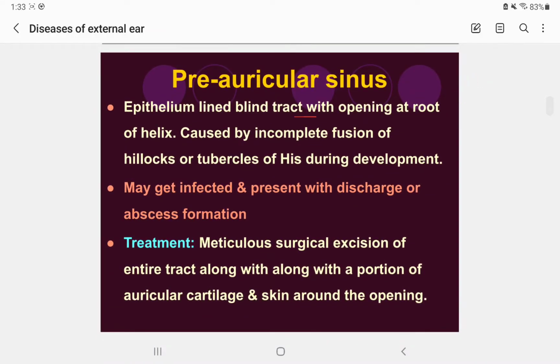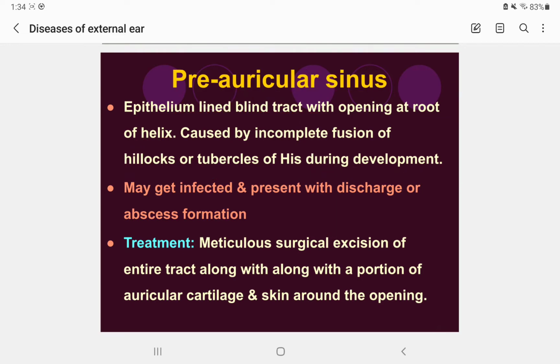So what is a sinus? You will have to read this in surgery as well. It is an epithelium lined blind tract with an opening at the root of the helix. So wherever the root of the helix is, there will be an opening. It is an epithelium lined blind tract caused by the incomplete fusion of the hillocks or tubercles of His during development.